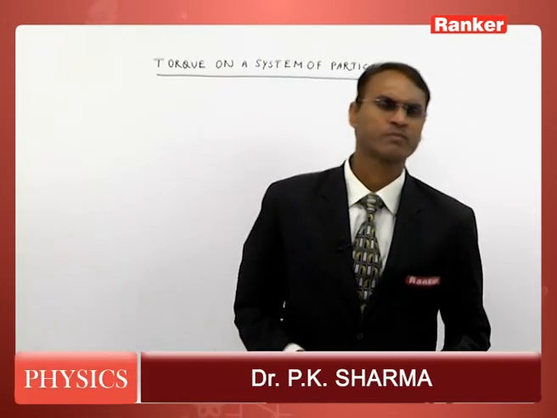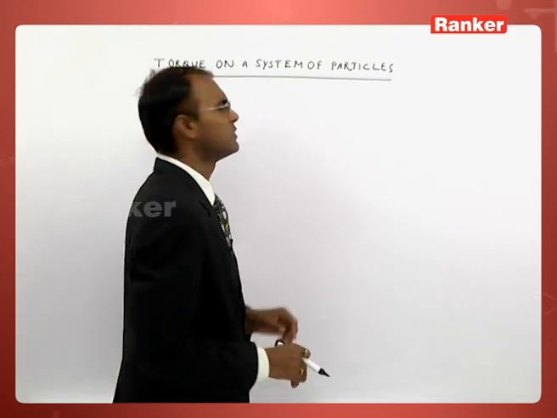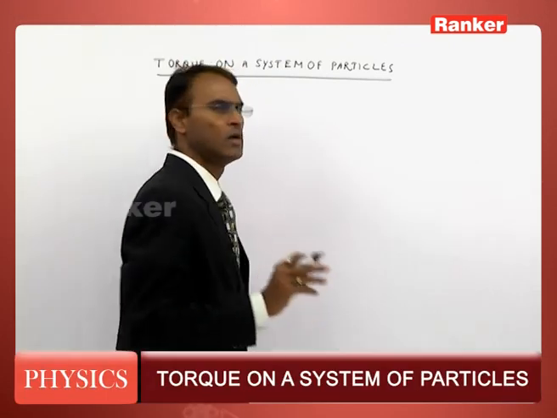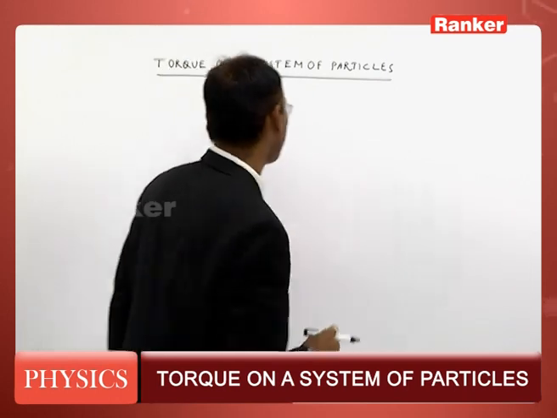In this section on the torque on a system of particles, we have learned three different concepts.